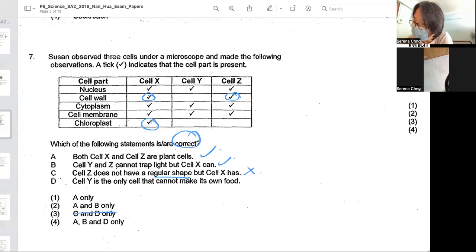So, okay, now next one. Cell Y is the only cell that cannot make its own food, which is wrong. You see, Y and Z have no chloroplast, so it is not the only cell. So the correct answers are A and B.